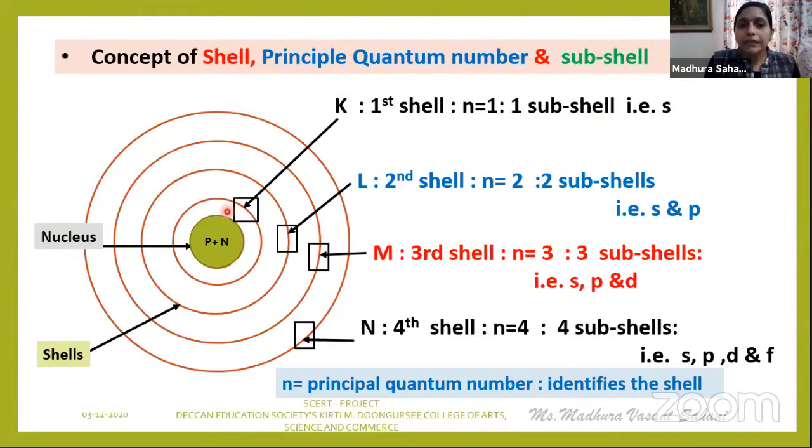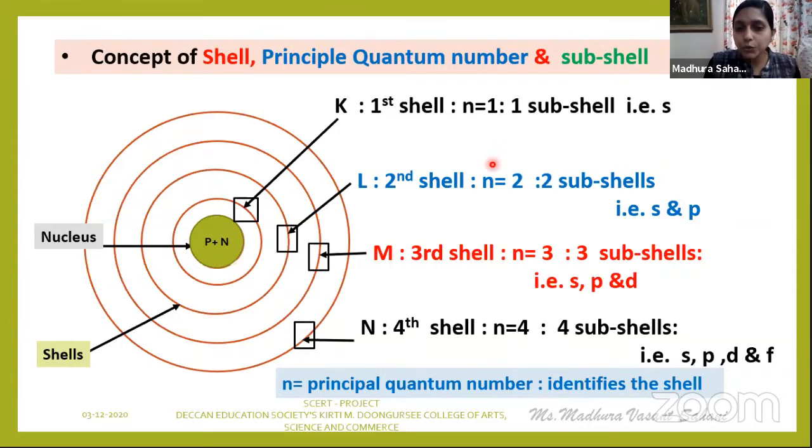Further, these shells are designated by fixed letters K, look at my laser, K, L, M and N. So, when principal quantum number n is equal to 1, this is your first shell, that is K shell.